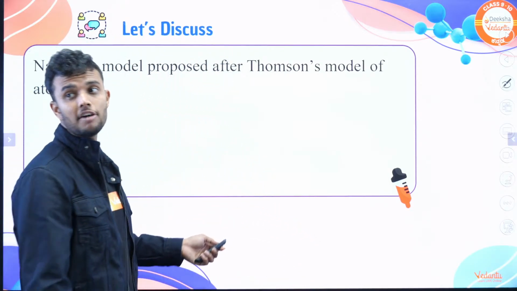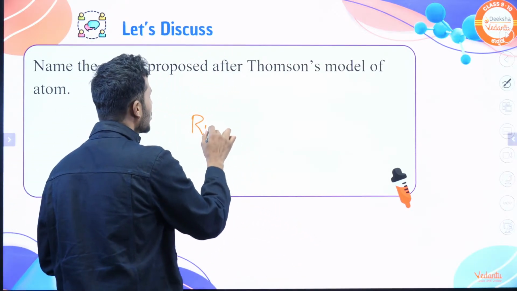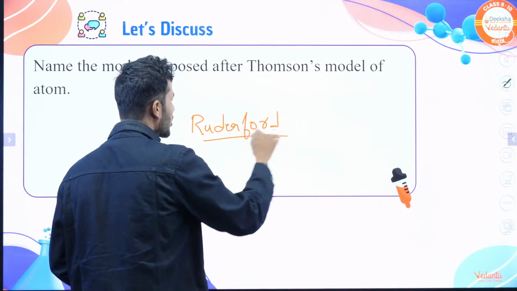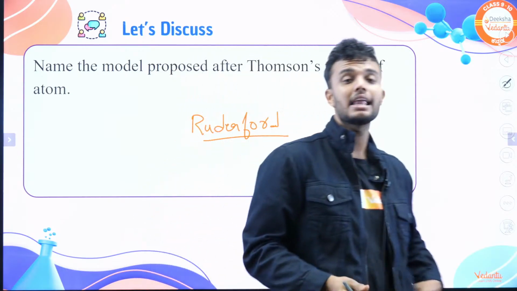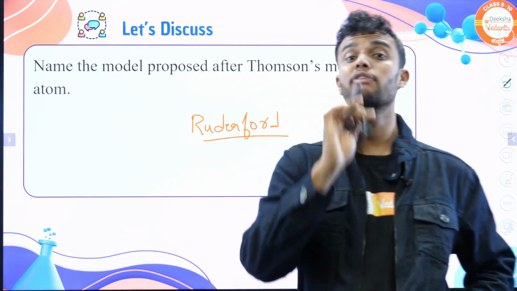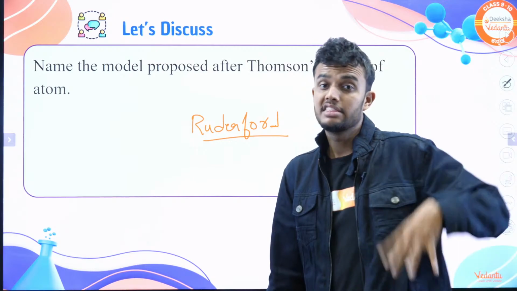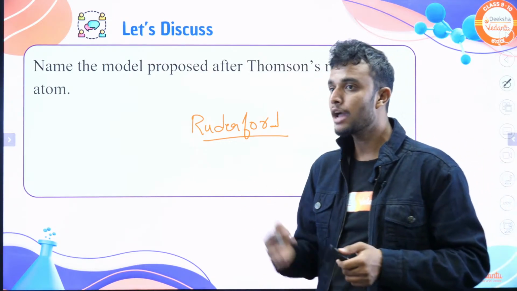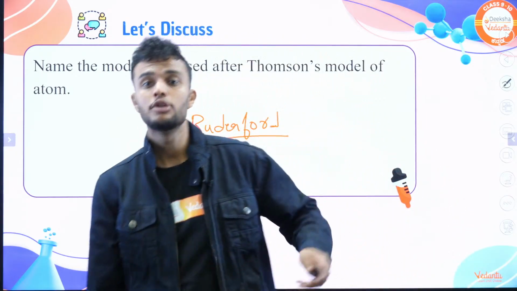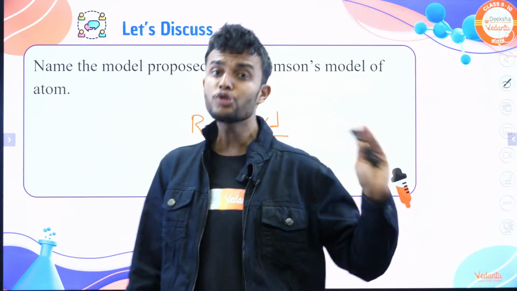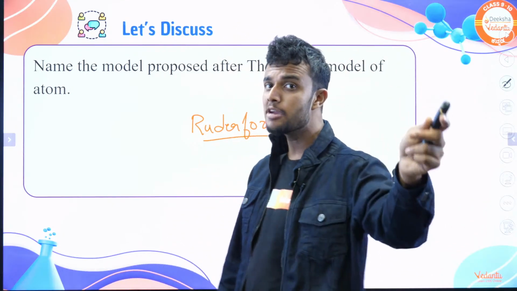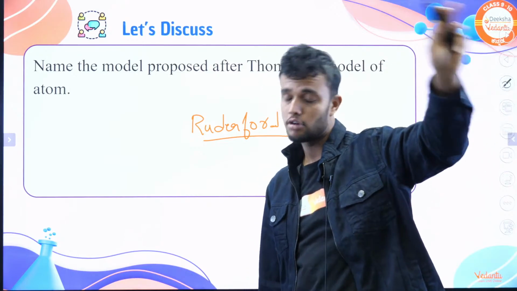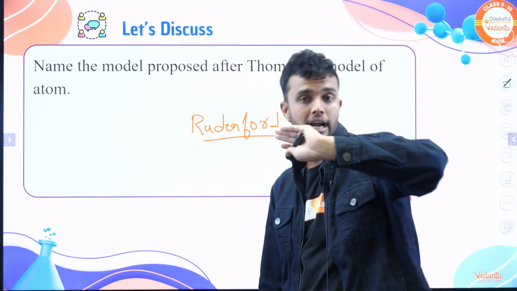The next model after Thomson model is Rutherford. Why did the Thomson model get cancelled? Due to Rutherford. In 1911 he performed a new experiment called alpha scattering experiment. This J.J. Thomson model can't explain the results of alpha scattering experiment. That's why Rutherford proposed a new model for the structure of atom. It's called Rutherford atomic model. It's very important, students. In these 3 atomic models, J.J. Thomson, Rutherford and Bohr, they definitely ask one question.